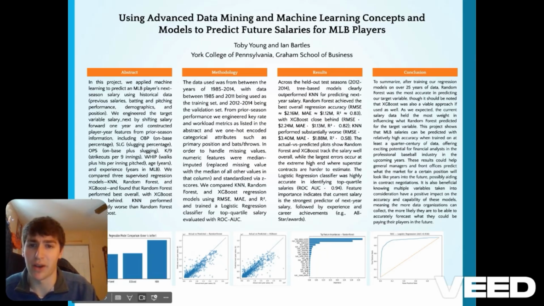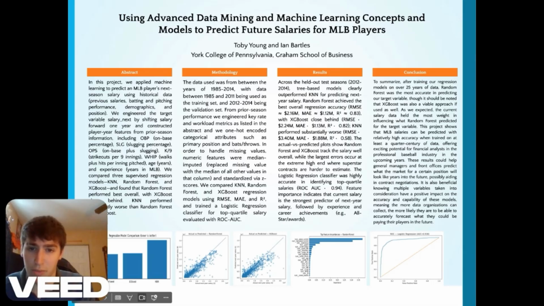This replaced a missing value with the median of all other values in that column, and then standardized via z-scores. We compared KNN, Random Forest, and XGBoost regression models using RMSE, MAE, and R squared, and trained a logistic regression classifier for top quartile salary evaluated with ROC and area under the curve.